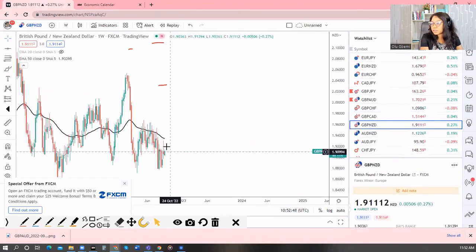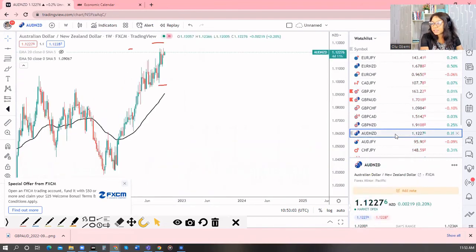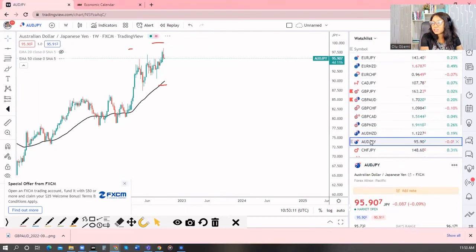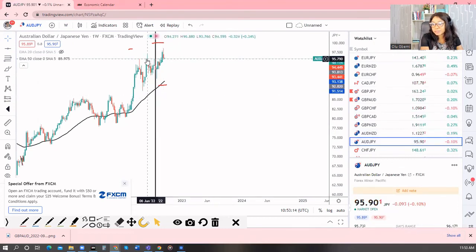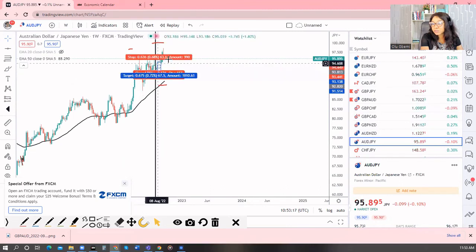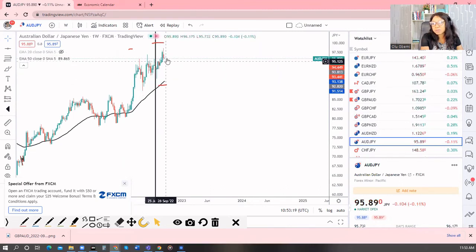GBP NZD, the indecision: we had seen bearishness, and then we see some gap, we see some indecision candle. Maybe this is going to continue, because the last candle is still a bearish candle. AUD NZD looking all bullish, but around a strong resistance now. Let's see, maybe at some point the NZD will take over. AUD yen bullish. This looks like a bullish close outside of this zone, and we had correction last week. Maybe we are going to see continuation to the upside now, but this is a clear bearish candle, which we also identify as continuation. So it depends on how this closes.